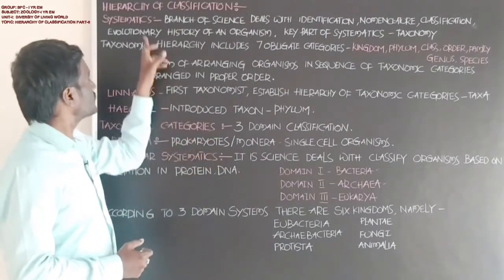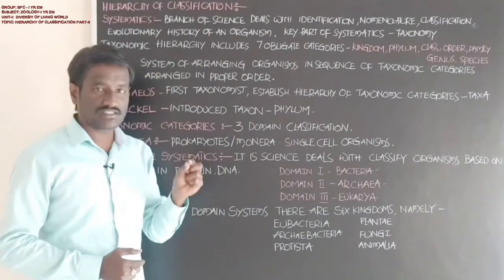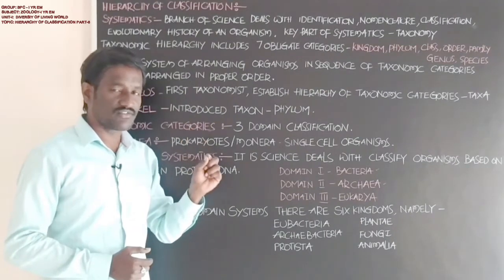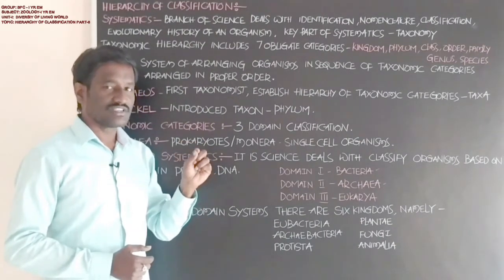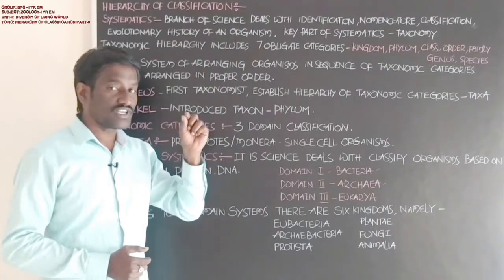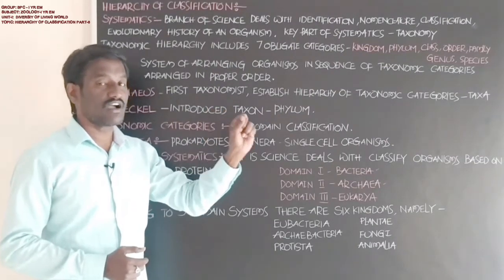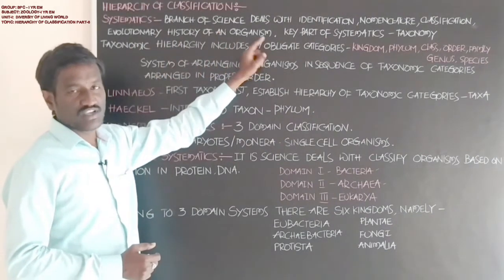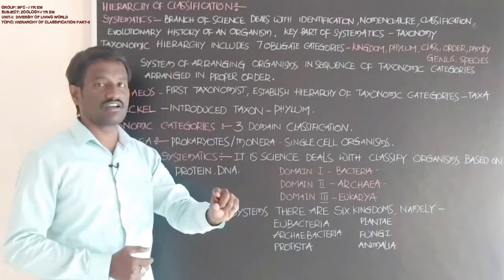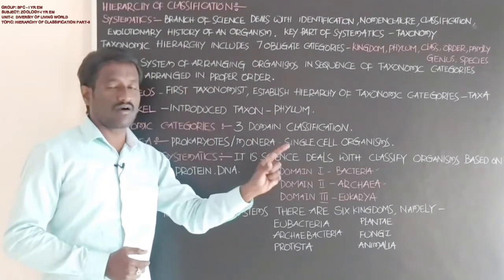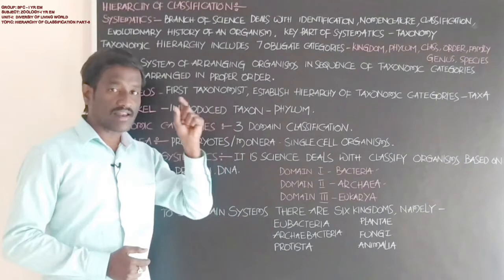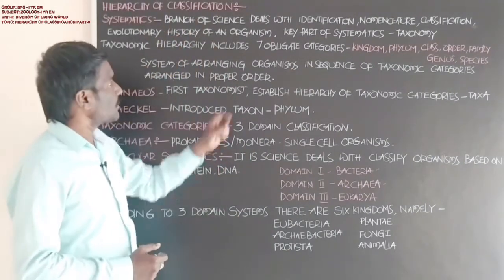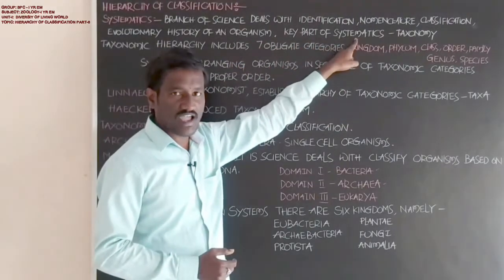Any changes that occur in that organism are also taken into consideration in systematics. Okay, the key part of systematics is taxonomy.